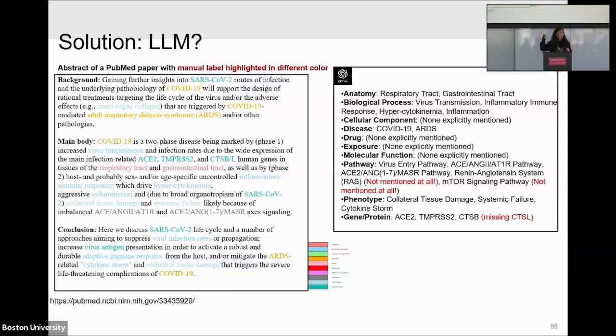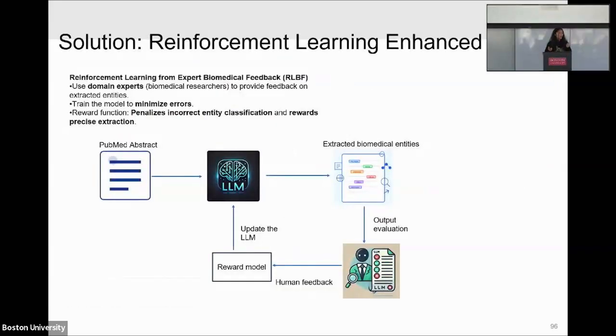For example, there are two pathways, the RAS and the mTOR signaling pathway. These two pathways are not even mentioned in the abstract, but they are identified by GPT. GPT infers too much, so GPT generates some hallucination. So we need a better AI model. That's why we develop a reinforcement learning enhanced LLM.